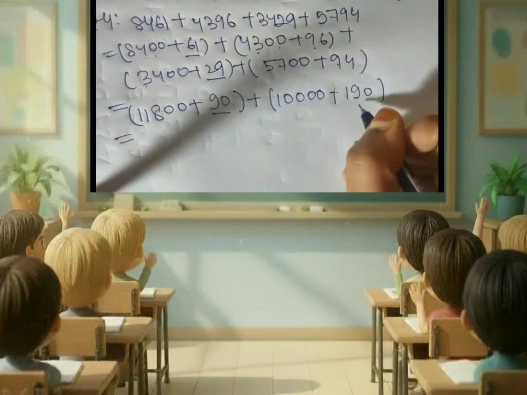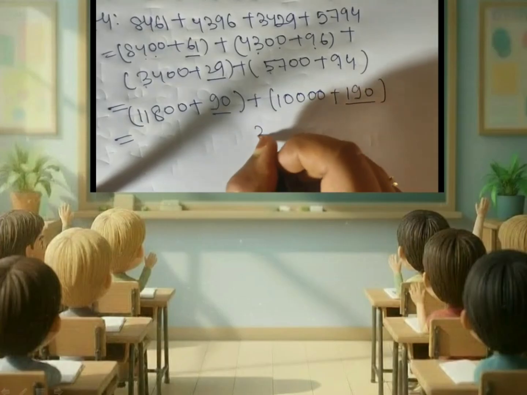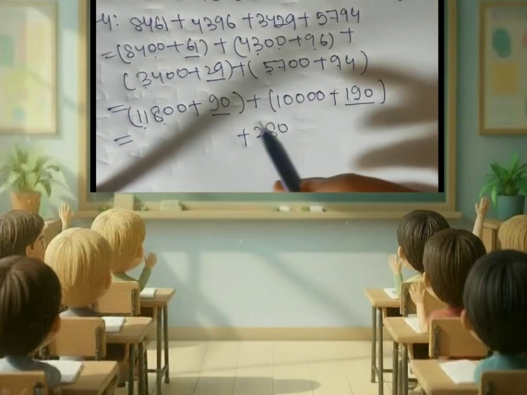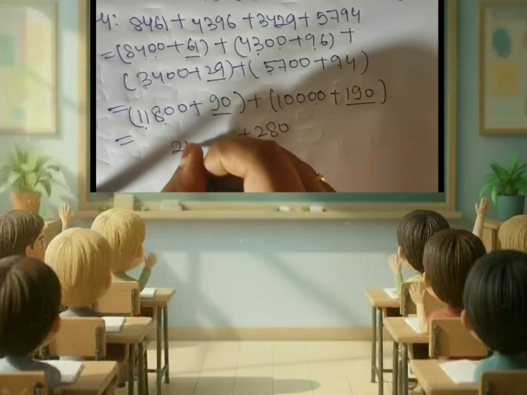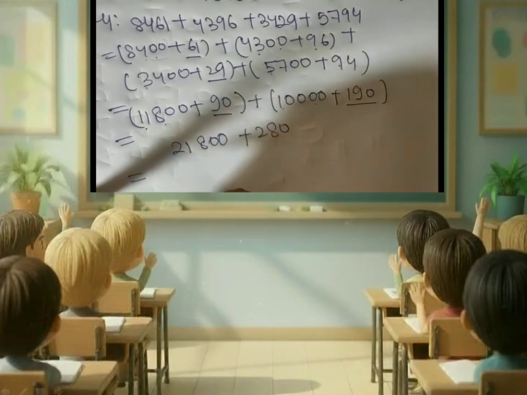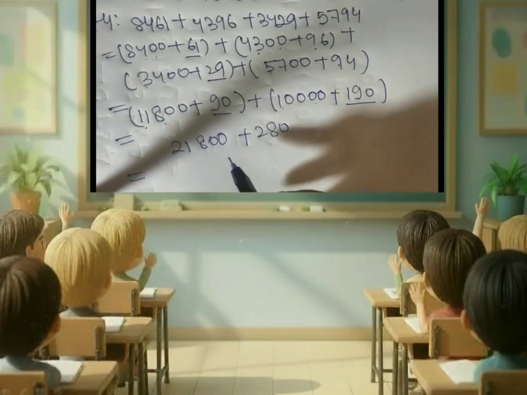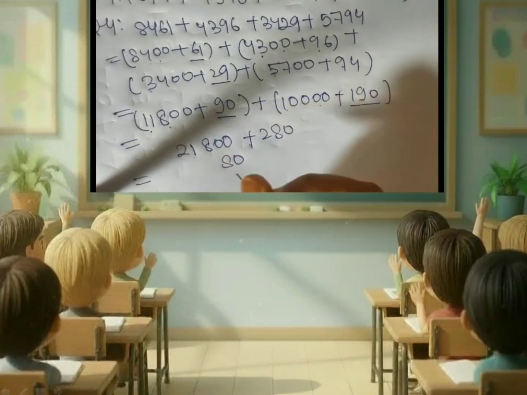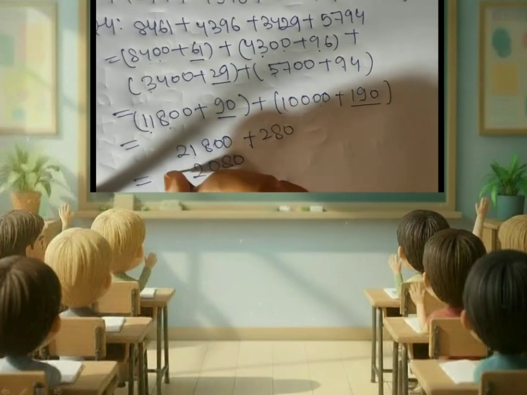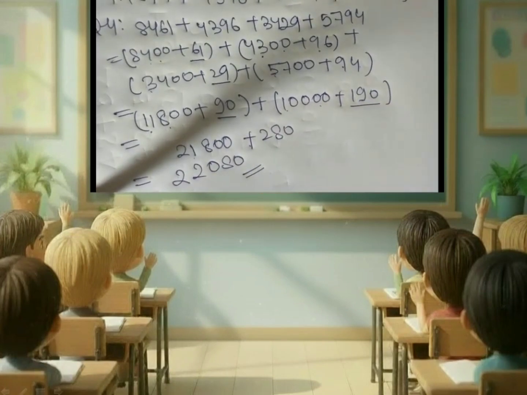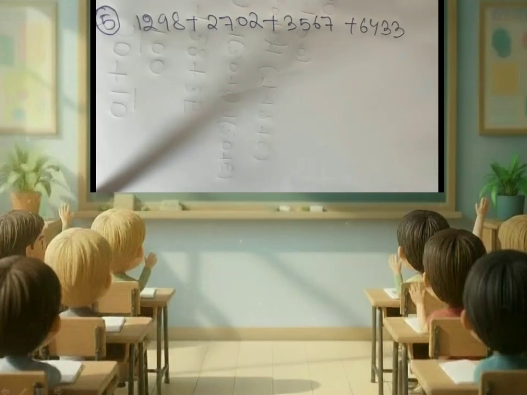When 90 and 190 are added together we get 280 as sum, and when 11,800 is added to 10,000 we get 21,800 as sum. Now when we add these two numbers together we get 22,080 as the result.